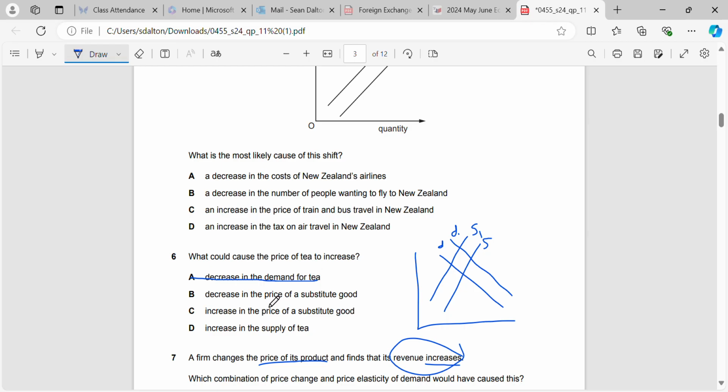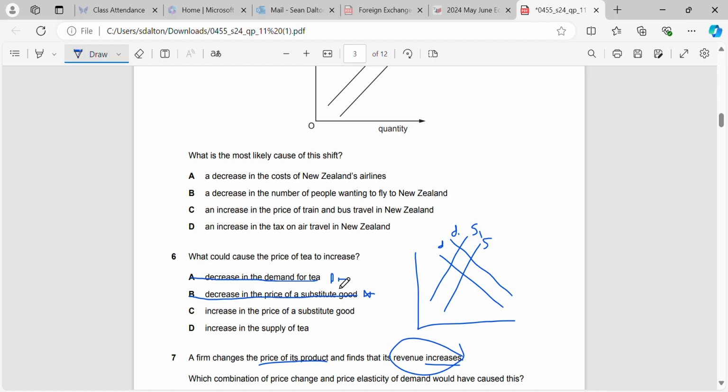If we have a decrease in the price of a substitute good, what's going to happen then? The substitute, that's a factor that affects demand, and you can recap on these in your slides. The substitute product, let's say it's coffee, they decrease their price, more consumers want to buy coffee, therefore fewer consumers want to buy tea. So that would also shift demand to the left for tea, and that would not increase the price, it would decrease the price. So we've got two reasons why demand would go left so far.